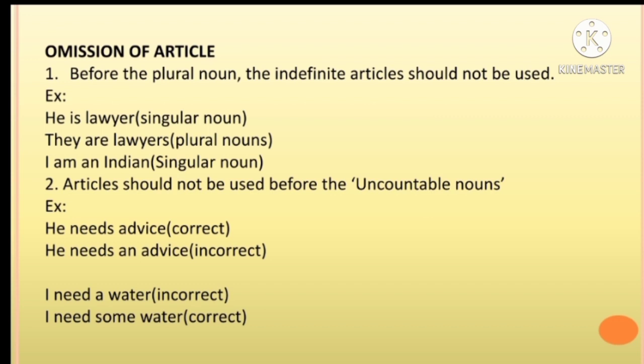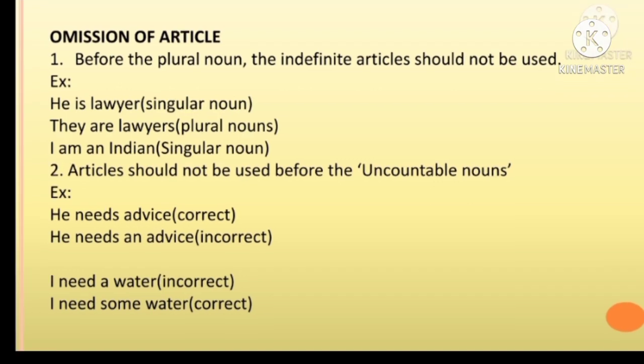Articles should not be used before uncountable nouns. "He needs advice" is a correct sentence. "He needs an advice" is an incorrect sentence. "I need a water" is an incorrect sentence. "I need some water" is a correct sentence.